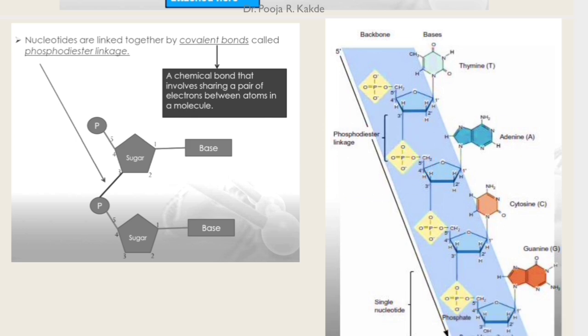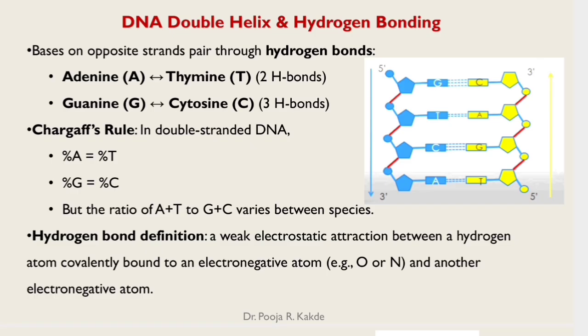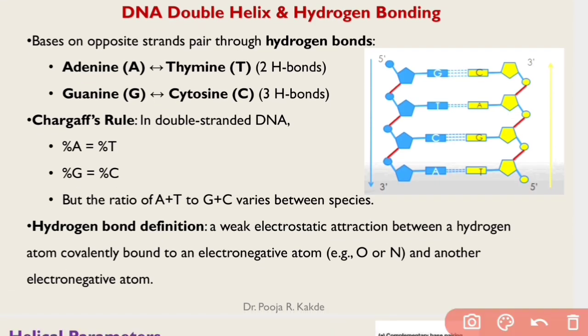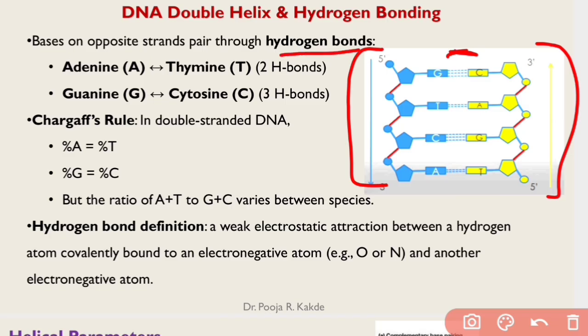So DNA is a double helix structure. That means there will be 2 strands which will be paired with one another with nitrogen bases. Now how are these nitrogen bases paired? They are paired with hydrogen bonds. Purine pairs with pyrimidine.